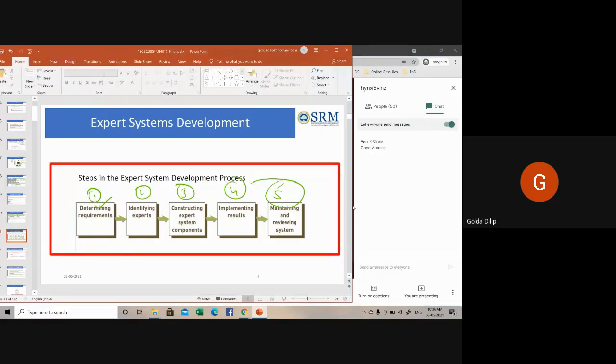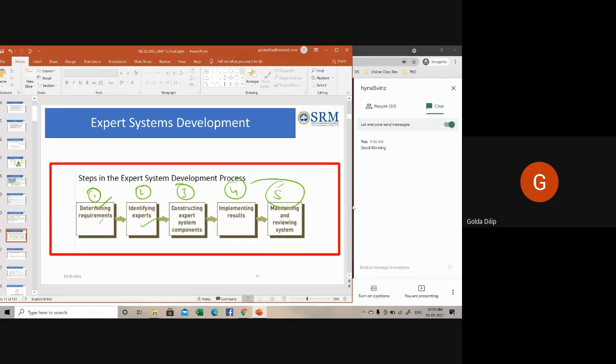After that you determine the requirements. Then you find the experts in that particular domain for that expert system project. Then you do a feasibility study, to understand the cost and effectiveness of that particular system.